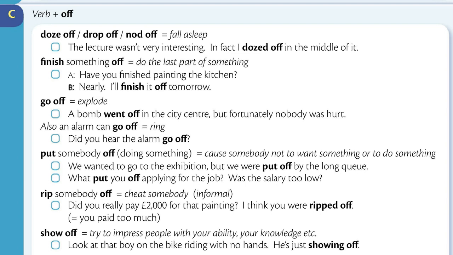Put somebody off doing something means cause somebody not to want something or to do something. We wanted to go to the exhibition, but we were put off by the long queue. What put you off applying for the job? Was the salary too low?